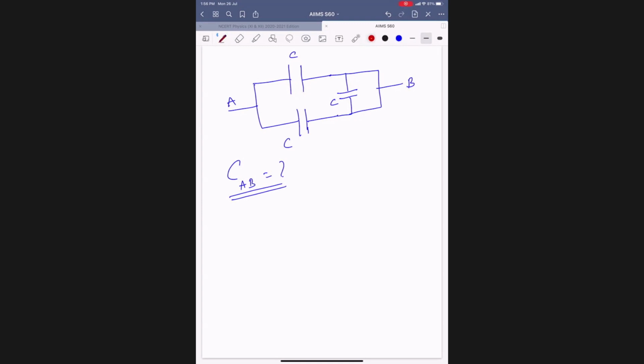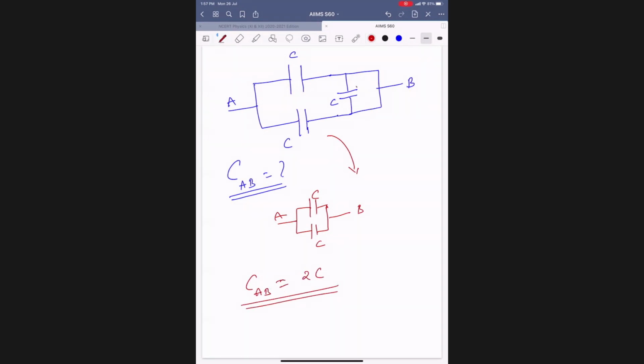Now, you see this. All this is a conducting wire. Conducting wire means potential will be the same. All points will represent the same. So this is connected to A. This is also connected to A. The other end is connected to B. The other end is connected to B. That means these two are in parallel now. Then we can draw the equivalent circuit as first one, second one. That will be equivalent to two capacitors in between A and B. So C across AB will be 2C only.